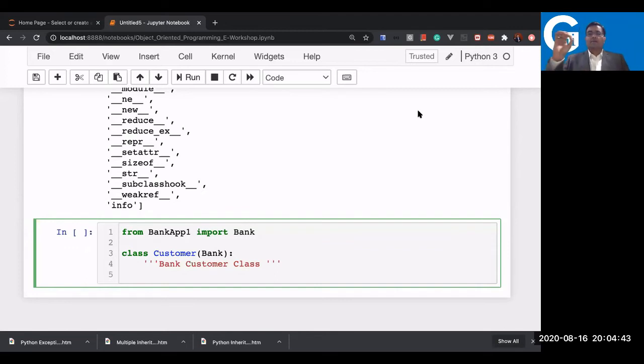I have saved that in the file bank app1. This is my separate notebook, a separate cell you can say. Here I have created bank app1 as one module itself, and from that module I'm importing the bank class. I can have any number of classes in bank app1, and from there I can inherit. So here I'm doing inheritance.